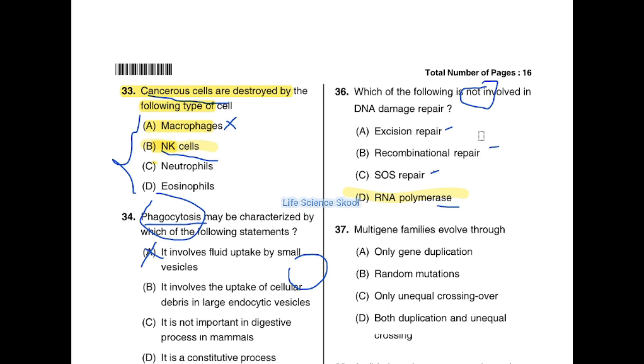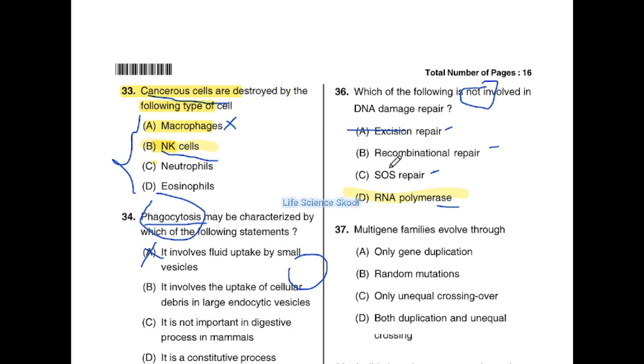First, option A, excision repair. What is excision repair? It corrects small DNA lesions, and there are three different types of excision repair: base excision repair, nucleotide excision repair, and mismatch repair. These are the main three types. Excision repair removes part of the damaged DNA strand and replaces it through DNA synthesis using the undamaged strand as a template. So option A is involved in repair.